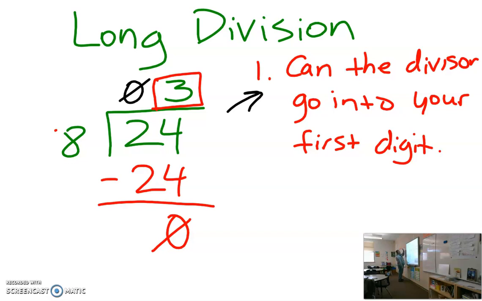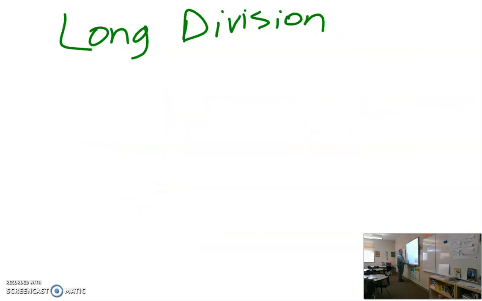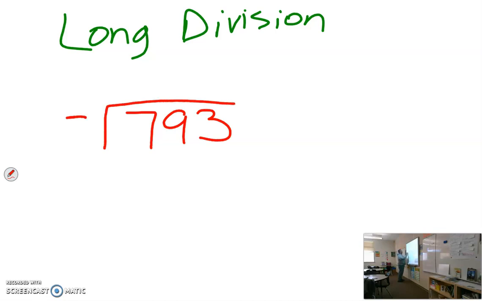Okay, I'm going to go to the next page. So let's look at another number. The other number I want to look at is 793 divided by 5. Again, the first question was, can my divisor go into the first digit of our number? So can 5 go into 7? Yes, it can. How many times? I can make at least one group of 5 out of that.